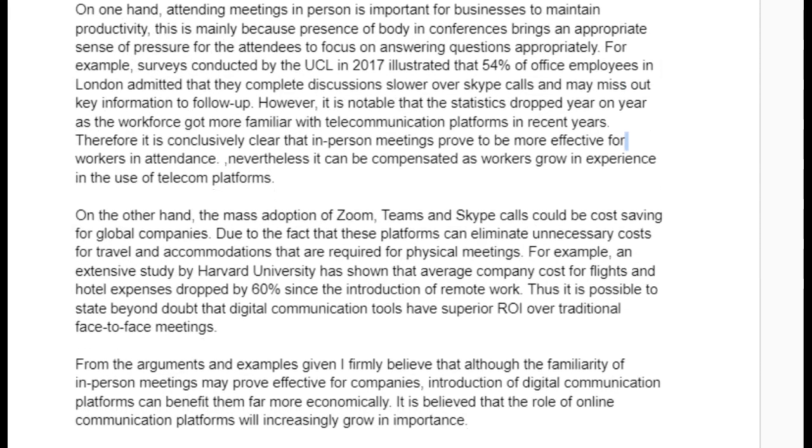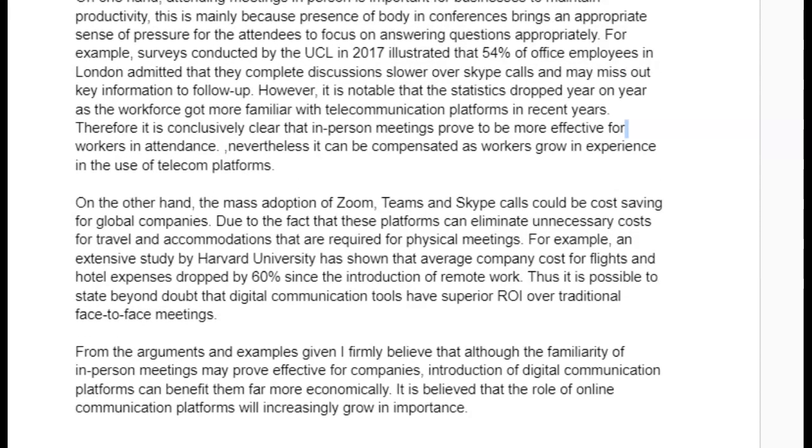Okay. On the other hand, the mass adoption of Zoom, Teams, and Skype calls could be cost saving for global companies due to the fact that these platforms can eliminate unnecessary costs for travel and accommodations that are required for physical meetings. You can't do that with due to the fact that. You could have said here, this is due to the fact that. All right, like what I suggested up here, new sentence. Or you could have just made it one sentence, which should probably be avoided because then you see how long that sentence is. So it should have been a new sentence with this is due to the fact that.